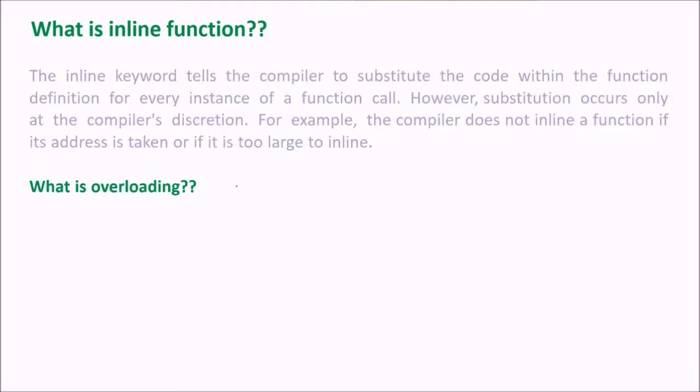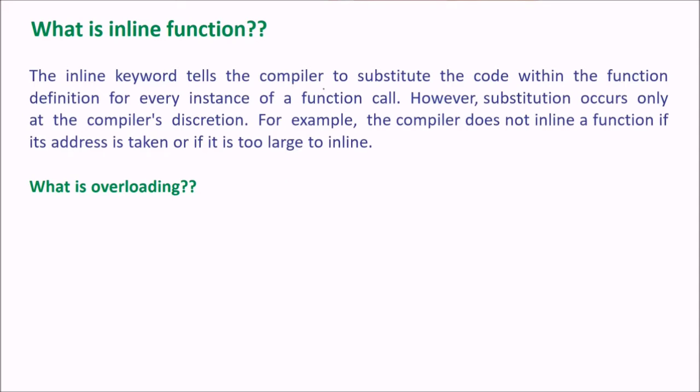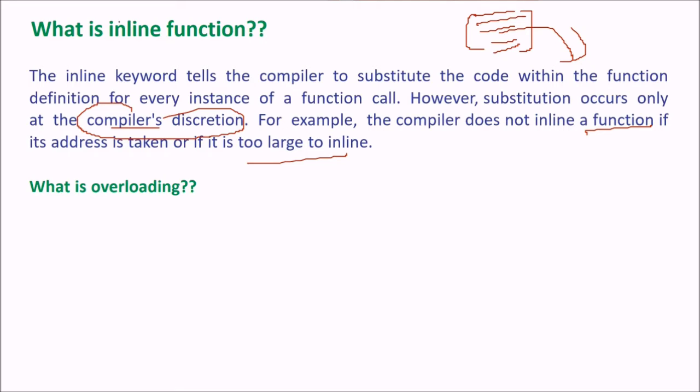You use the inline keyword to tell the compiler to substitute the code within the function definition for every instance of that function call. Those lines in an inline function will be directly replaced there. However, substitution occurs only at the compiler's discretion. For example, the compiler does not inline a function if its address is taken or if it's too large to inline. This is at the compiler's discretion. There is often a question asked about inline functions versus macro definitions. You should be very aware of this.